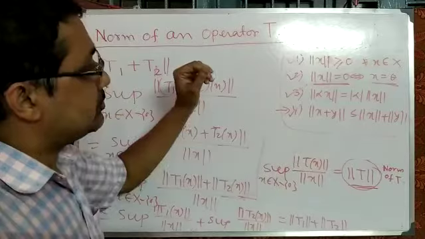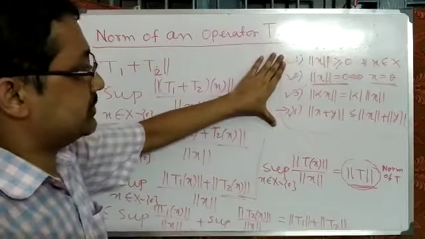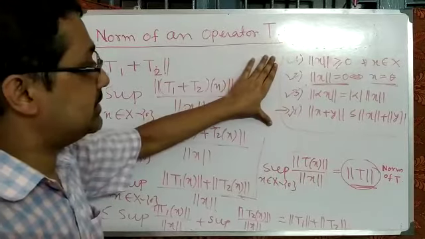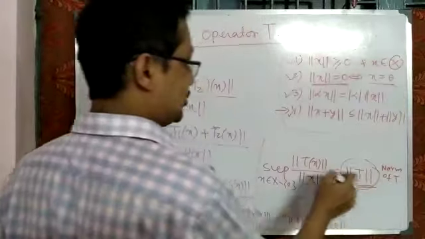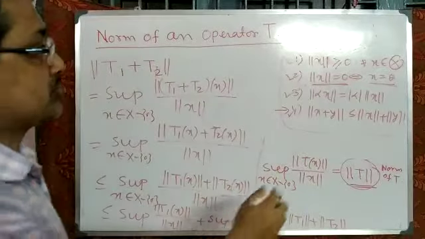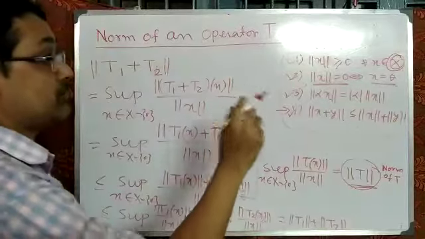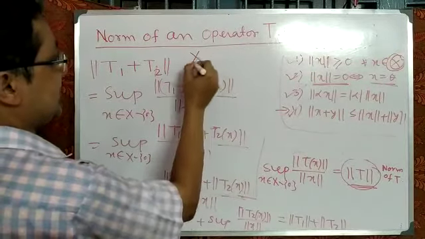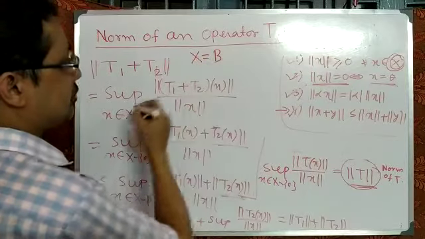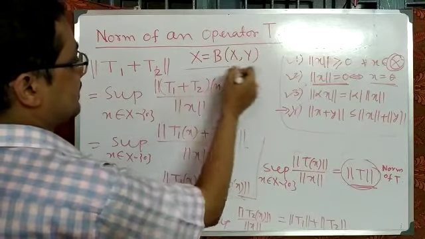Okay. Now what the question is, what is the vector space where the norm is defined? That is the main question. Where is it defined? That means what is X? It satisfies all the properties of a norm, it's okay. So what is the vector space that has all the properties satisfied? That vector space is X equal to the set of all bounded linear operators from X to Y. That is the vector space.